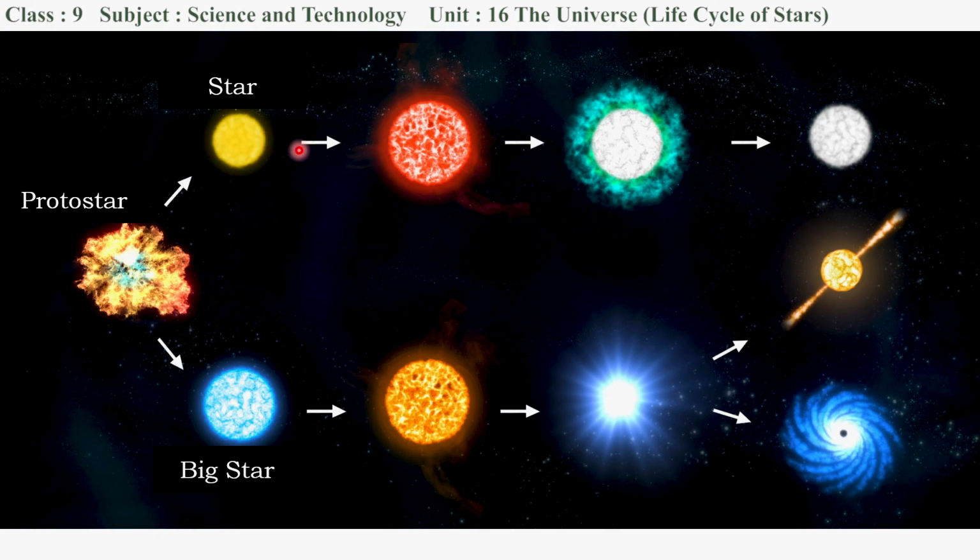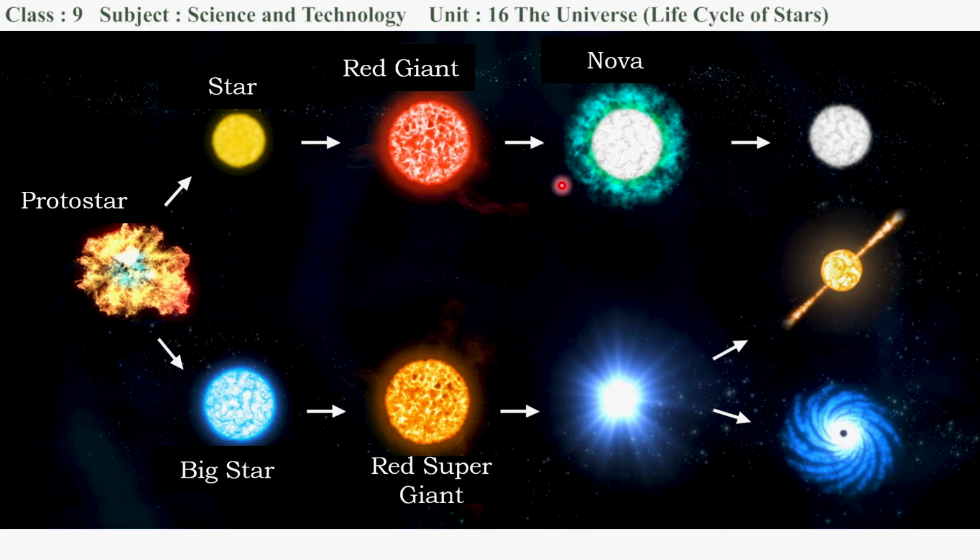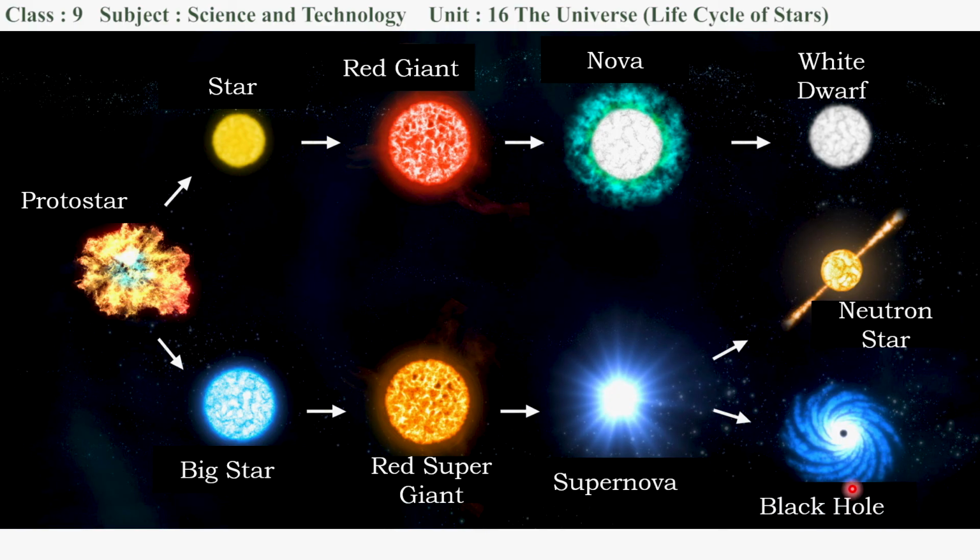And a star continues its life until and unless there is a thermonuclear reaction in its center. And when the hydrogen gas present in it finishes, then it converts to a red giant star because of the offset of the equilibrium of a star. If it is a big star, it converts to a red supergiant star, and a red giant star undergoes nova. And this is the explosion which leaves the helium core, which converts to a white dwarf star. But supernova explosion forms what? Either a neutron star or a black hole.